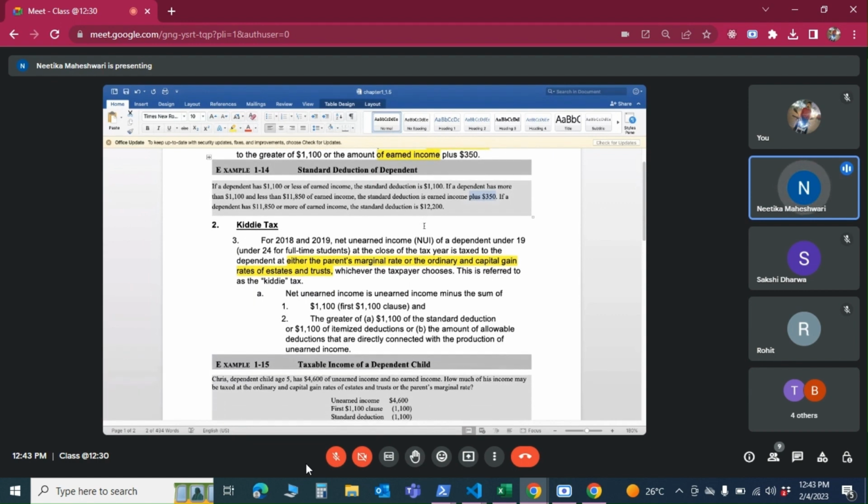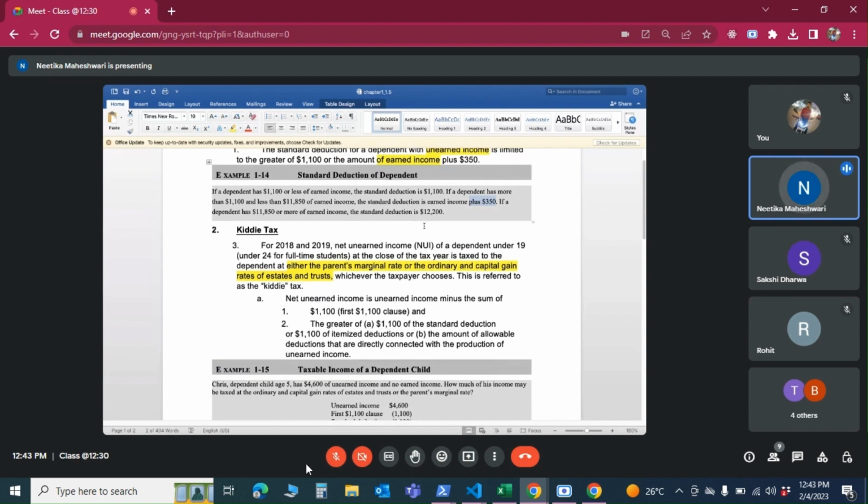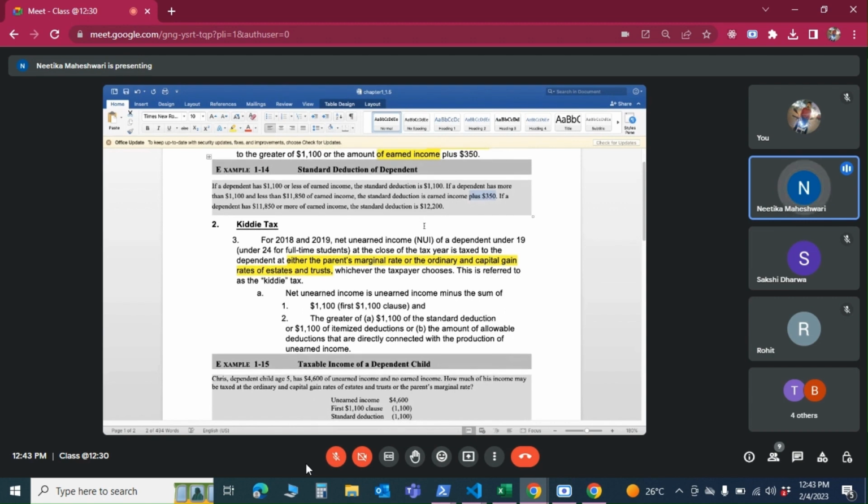And the dependent may also have earned income. During summers or during holidays, they may go and provide some services. So that will be earned income. They may get wages or some 1099 income and all. So we'll have to take a call based on that. Do they need to file their own tax return? They can still be claimed as a dependent on the parent's return.